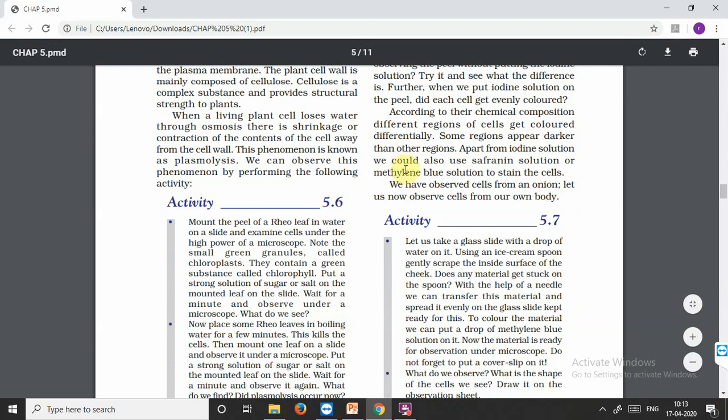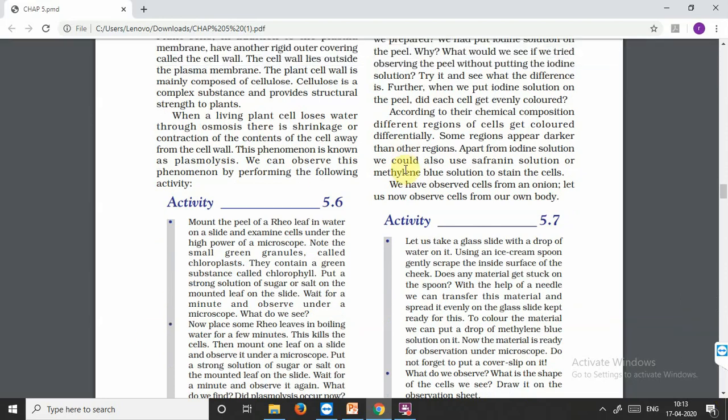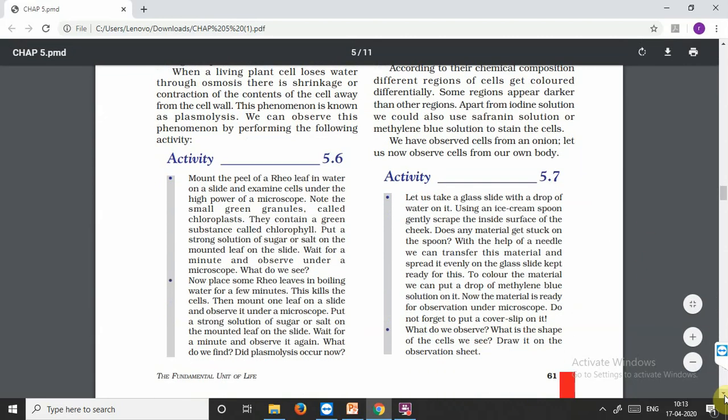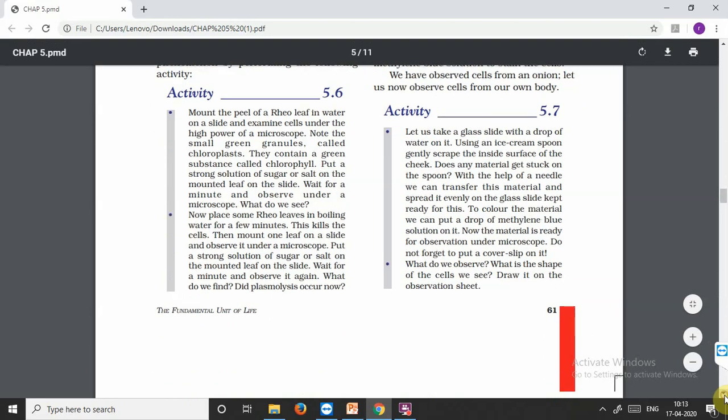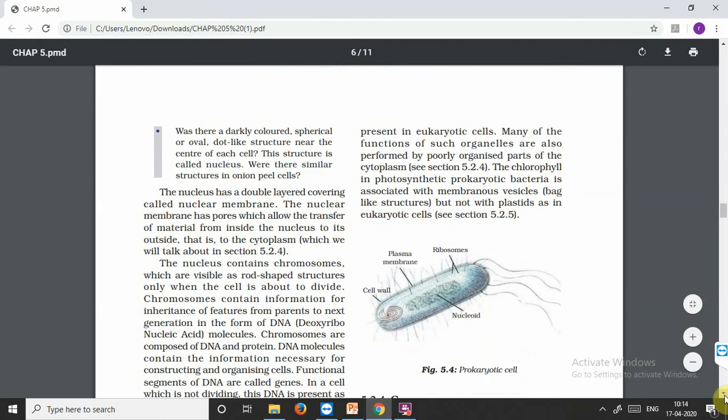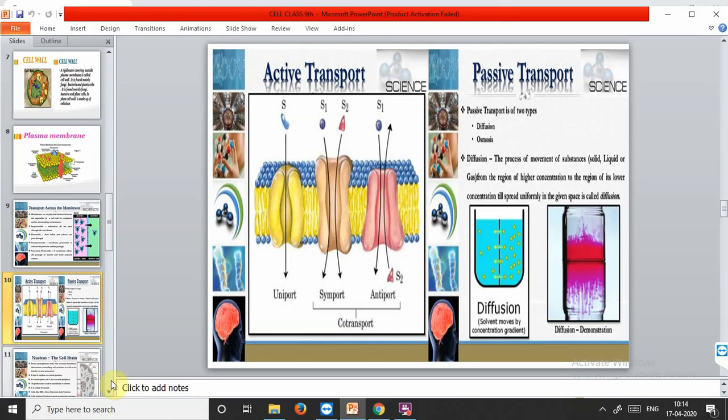So when we did the staining process of the onion peel, we saw that some places had very dark staining, and there were some places where it was very light. The place where the darker staining was there, we call it the nucleus. The nucleus is a darkly colored spherical or oval dot-like structure near the center of each cell. It is present in the center. This is the structure of the nucleus.